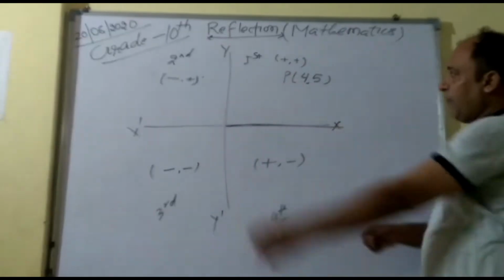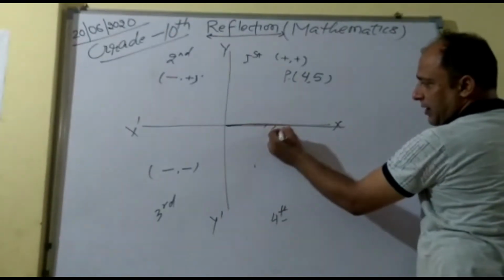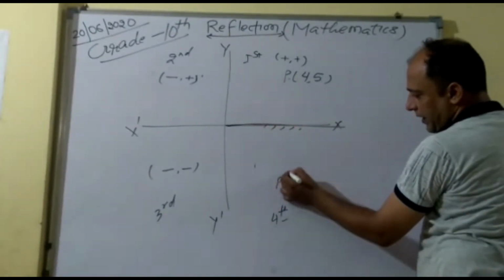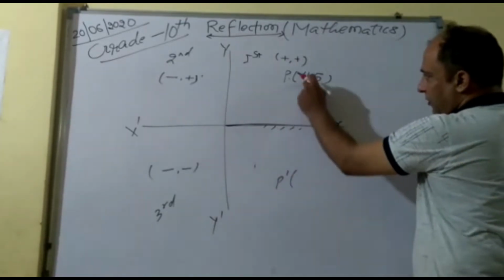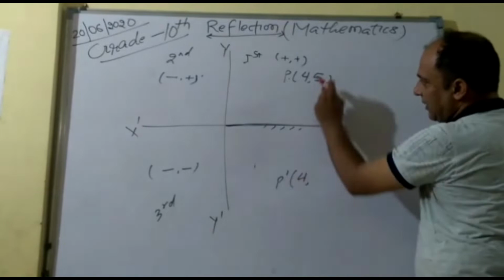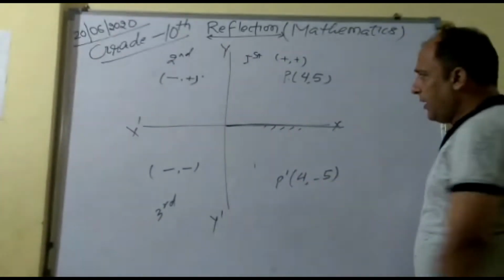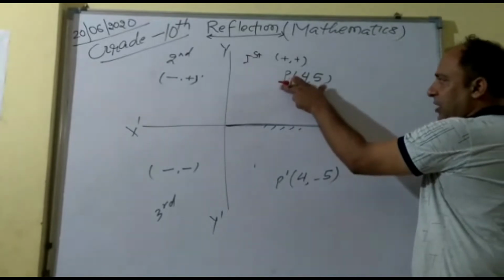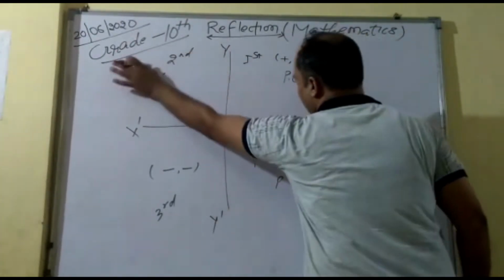So naturally, the reflection of this point will be, mirror is here, so it will be what? P dash. Dash indicates what? Naming, labeling. So the value of x remains the same and the value of y is going to change, that is minus 5. If I say reflection of this point in this axis, means in y-axis, so what will happen then?